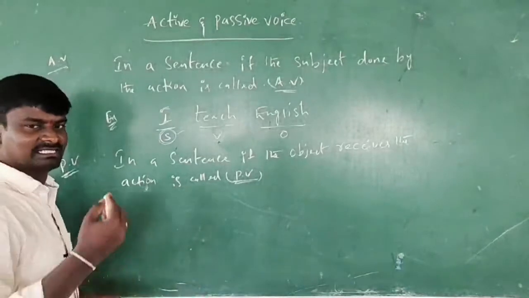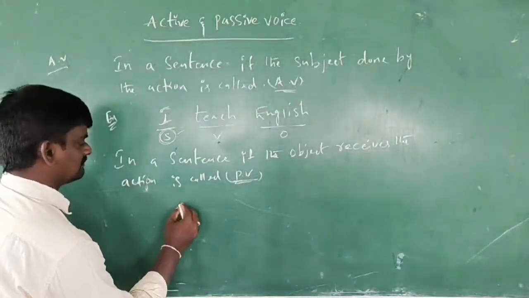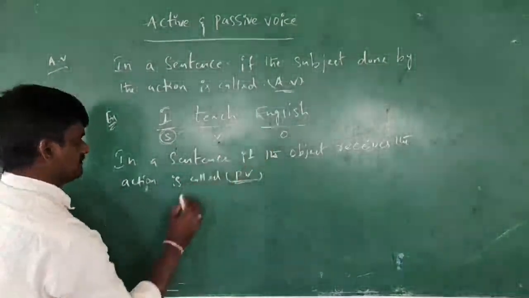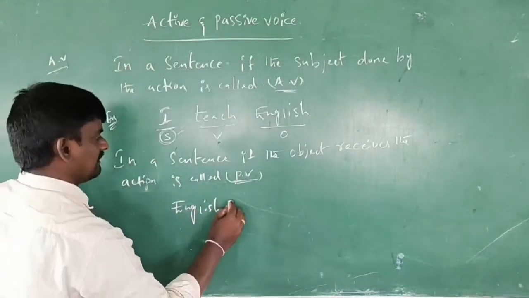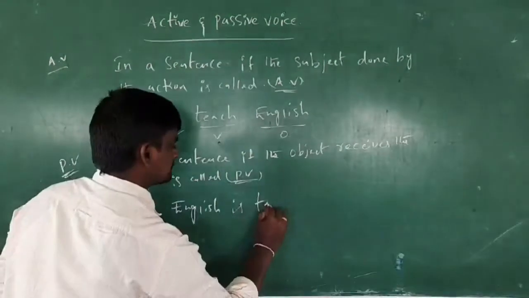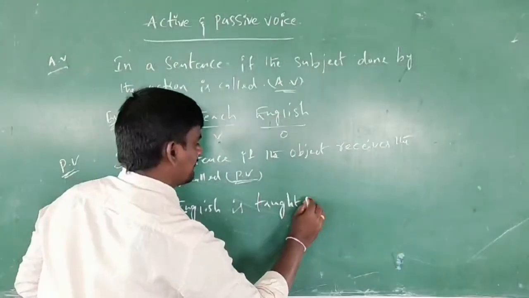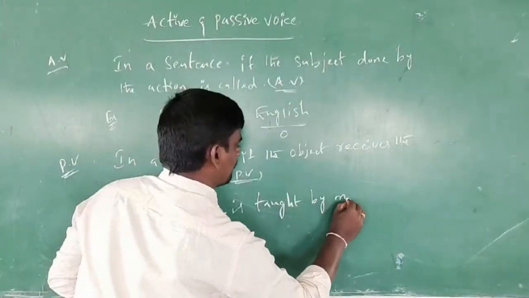Here I am giving you another example: English is taught by me.